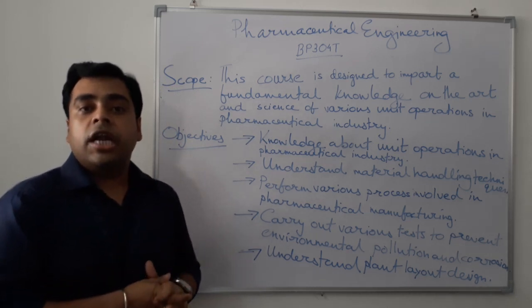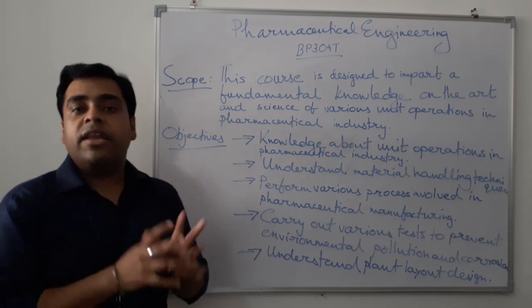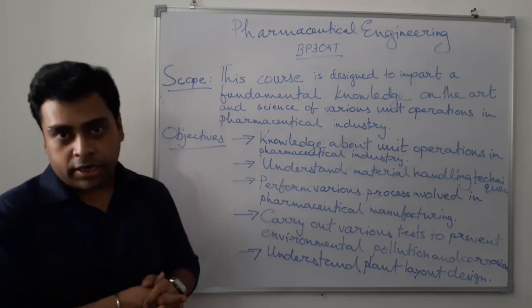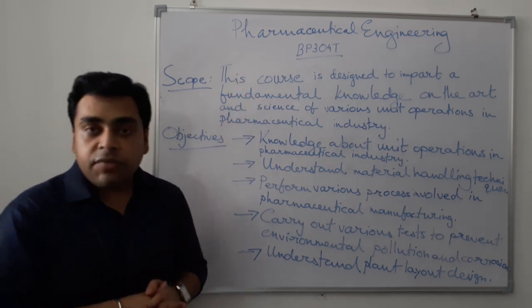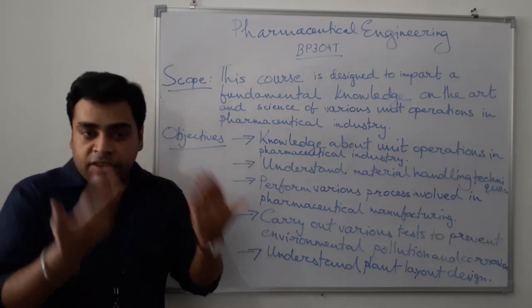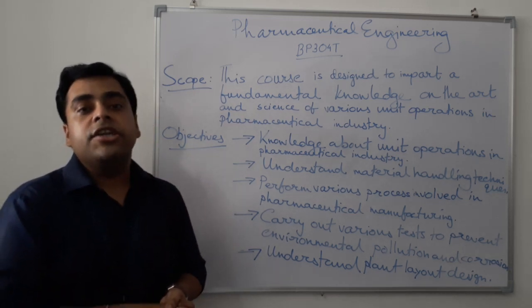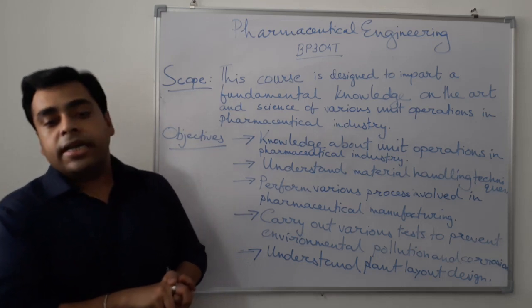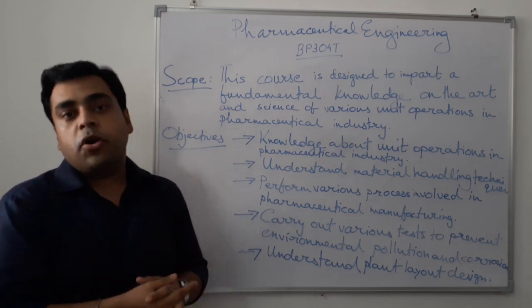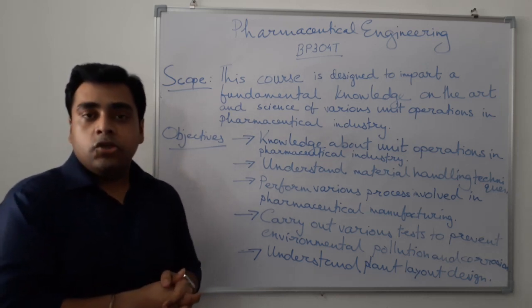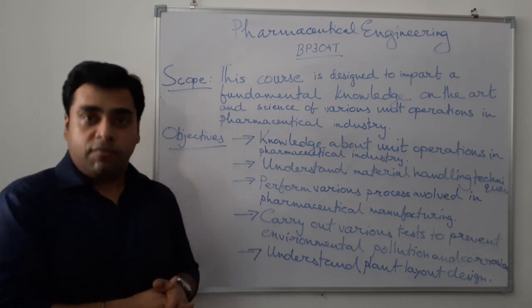Now you must be knowing pharmaceutics is a very important branch of pharmacy which involves all the basics regarding how to manufacture a complete drug product from a very basic raw material into a finished product. And pharmaceutical engineering is that branch of science which is concerned with the study of the different industrial processes which is required to convert a raw material into value added pharmaceuticals like finished products or maybe excipients. So it is a very important branch of pharmaceutics.